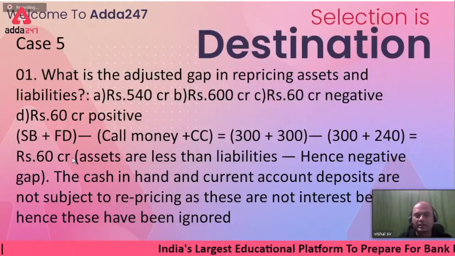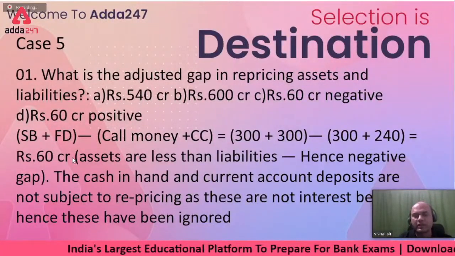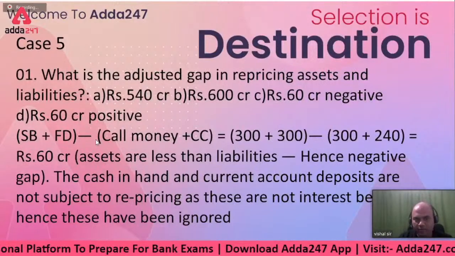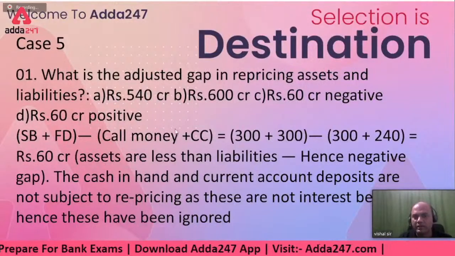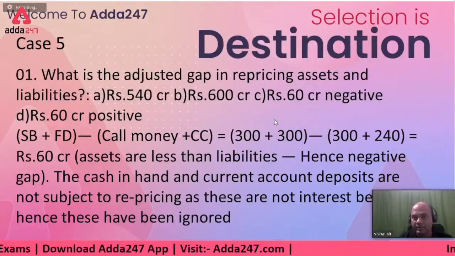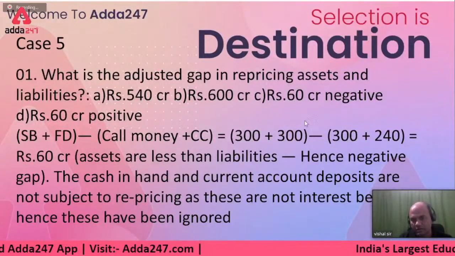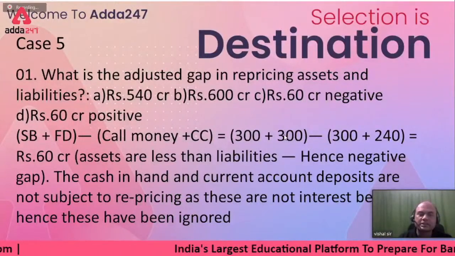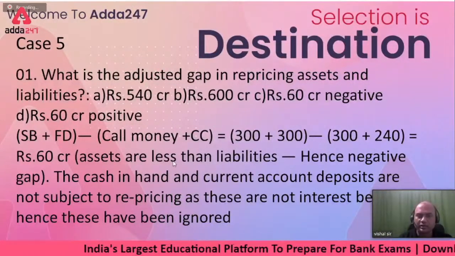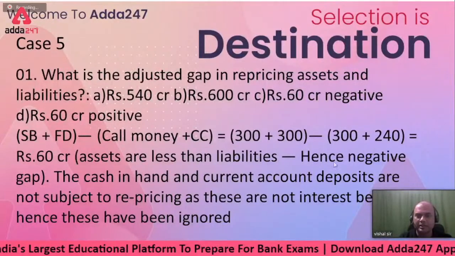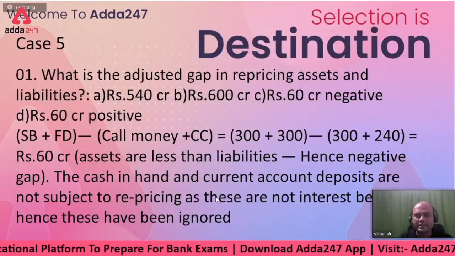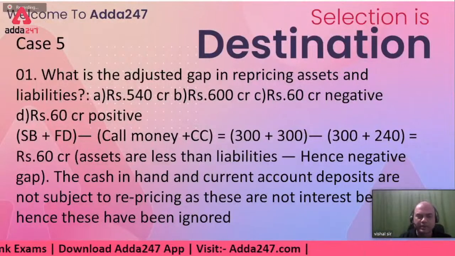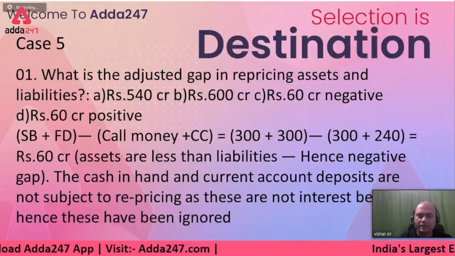Now this gap, shall I call it positive gap or negative gap? I'll call it negative gap. Why? Because liabilities are more than the assets. Liability means I have to pay more and I'll earn less. Simple. So this is a negative gap. See here, assets are less than liabilities, hence negative gap. The cash in hand and current accounts are not subject to repricing as these are not interest bearing, hence have been ignored. Okay.